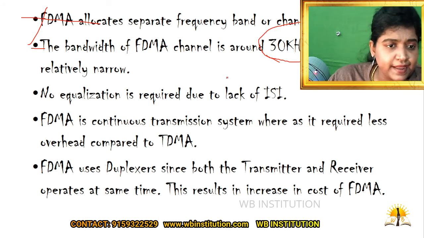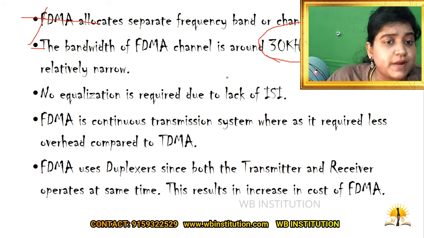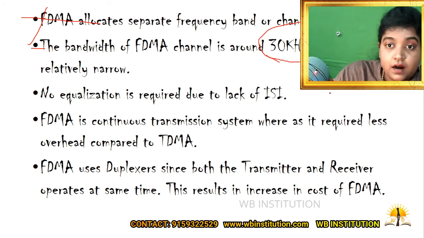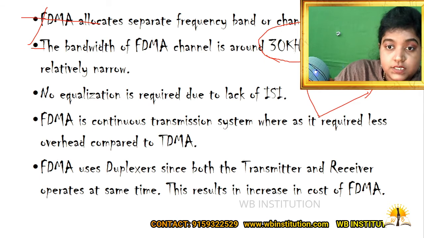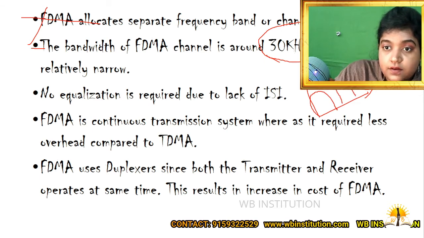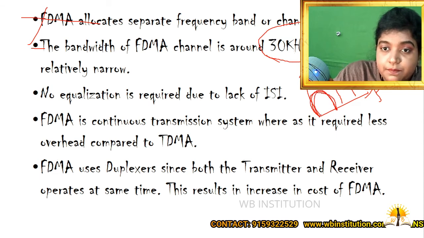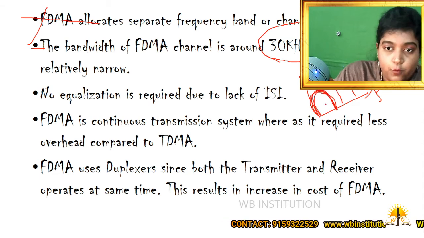Next, frequency division multiple access is continuous transmission. See, in this I'm again going to draw the channels. Frequency and time. This is a particular frequency band which is allotted for channel 1, right?